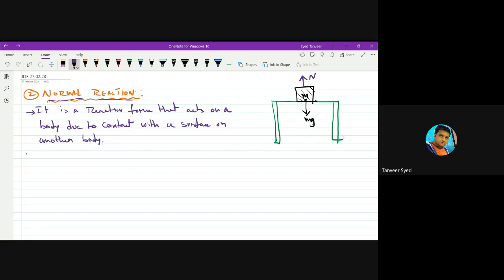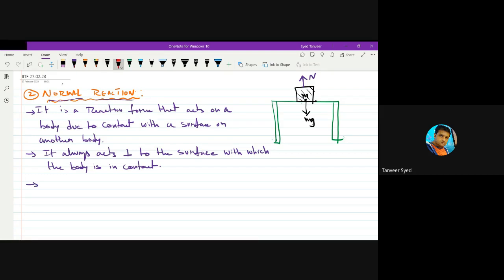This is normal reaction. And the nature, characteristics of this normal reaction is, it always acts perpendicular to the surface with which the body is in contact. Always perpendicular. And note this point.